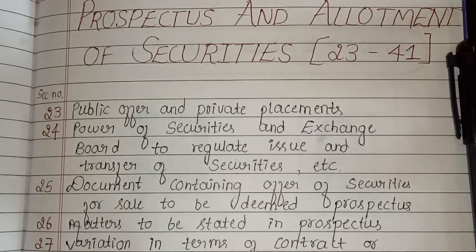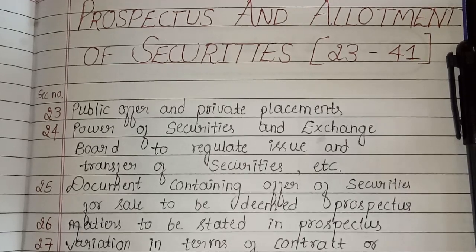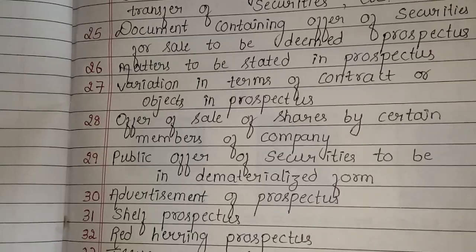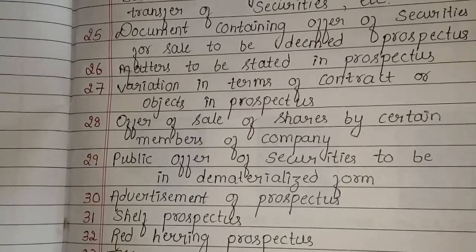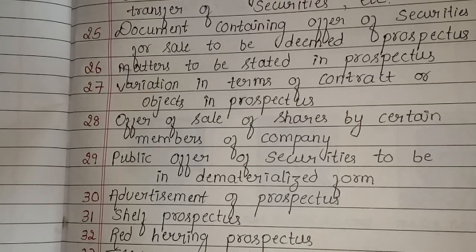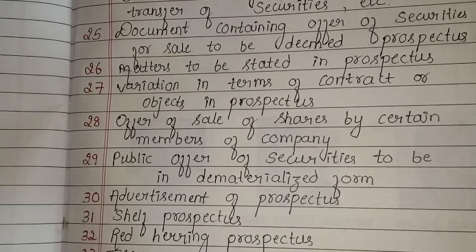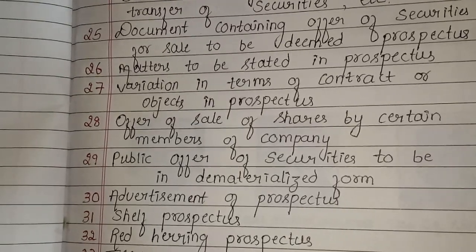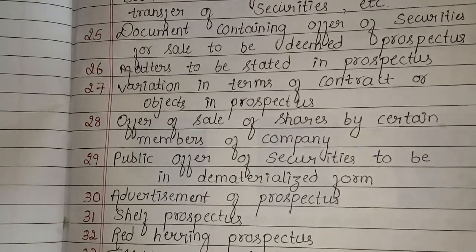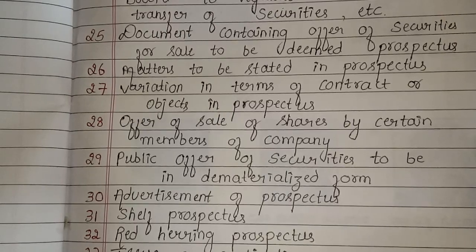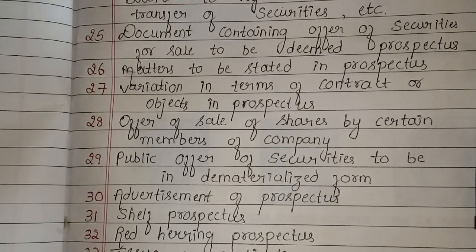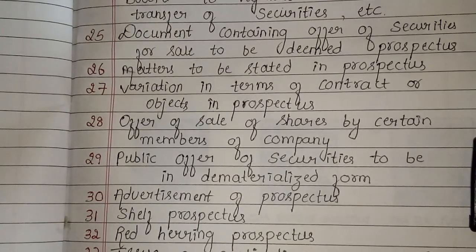Each and every time I will not be disturbing you by repeating the same technique. Once I read thrice, you should close your eyes and start repeating, okay? So far you have come across two sections, Section 23 and 24. Now let's move towards Section 25. What does Section 25 talk about? Section 25 focuses on documents containing offer of securities.